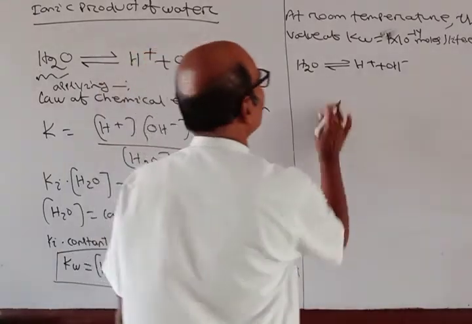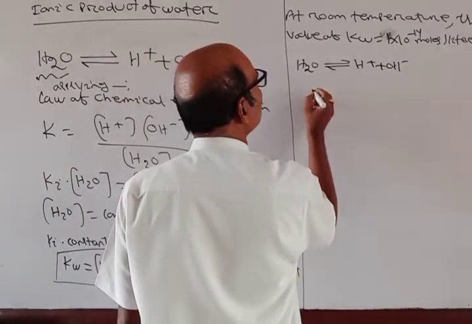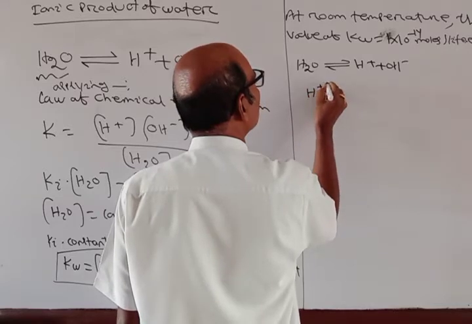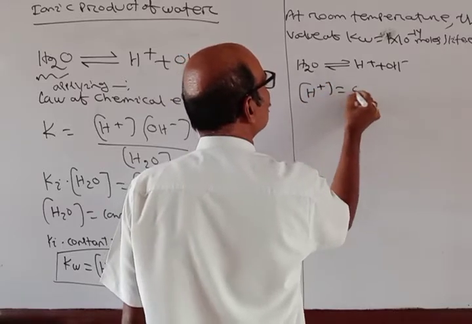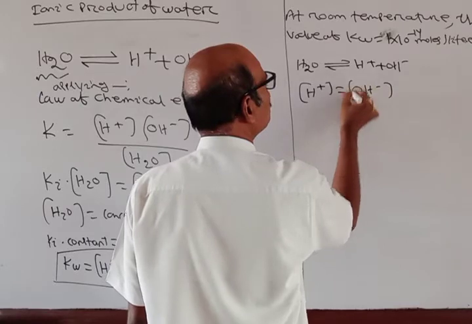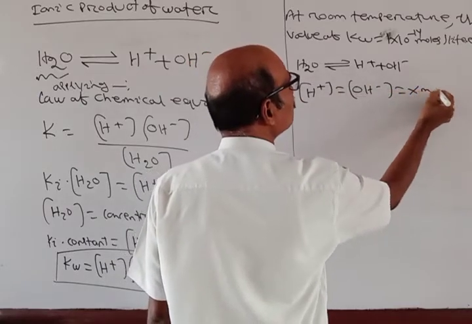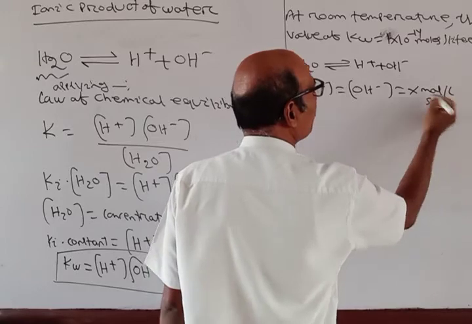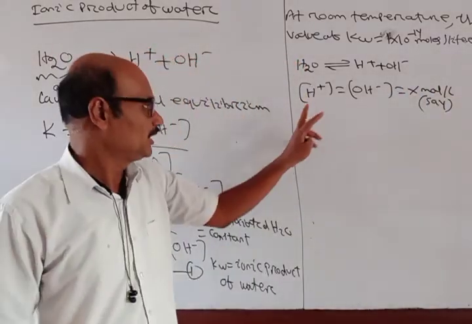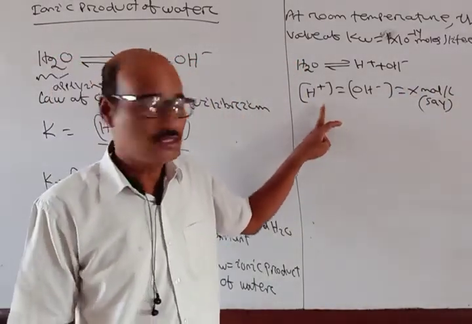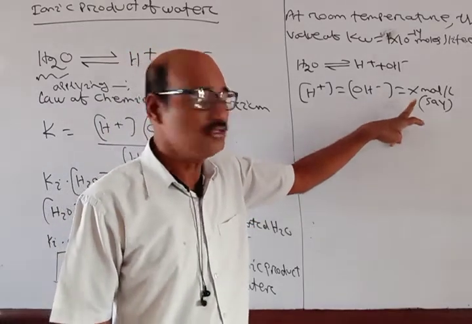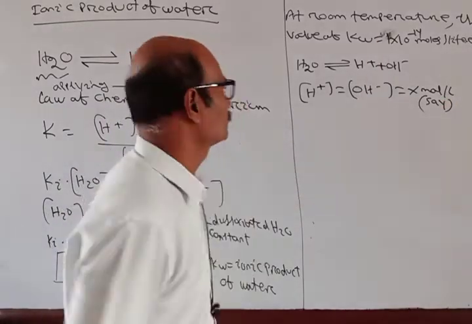So I will write here, H plus is equal to OH minus is equal to X mole per liter. Suppose H plus ion concentration is equal to OH minus ion concentration is equal to X mole per liter.